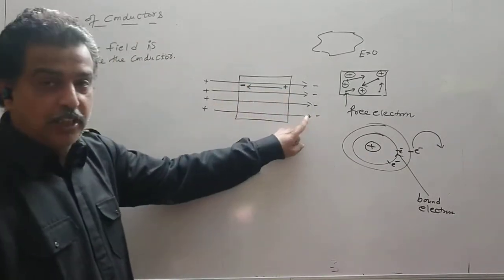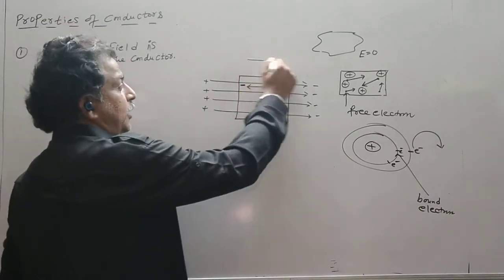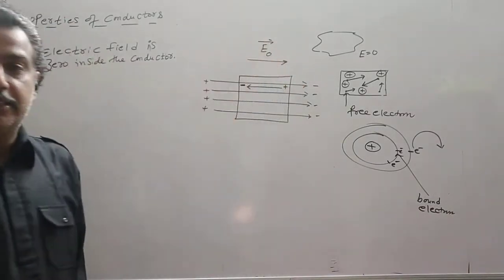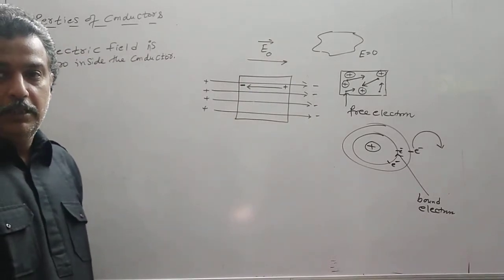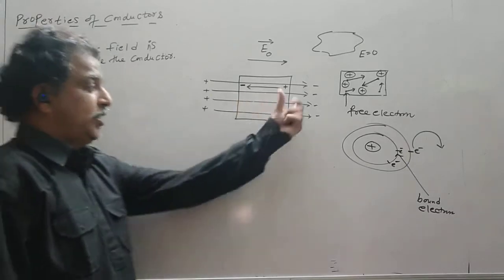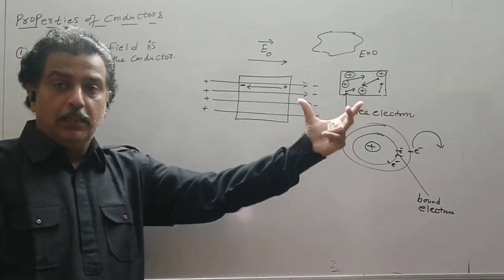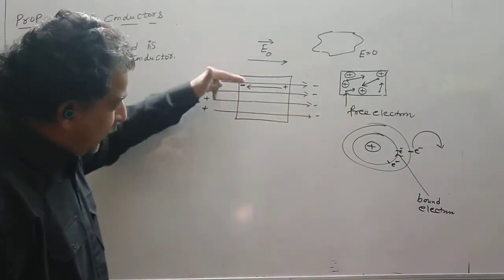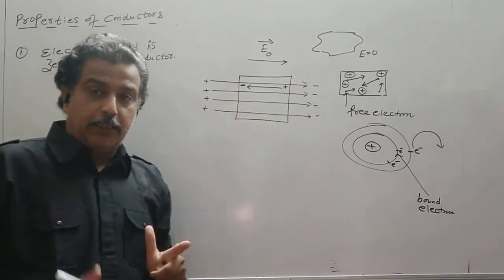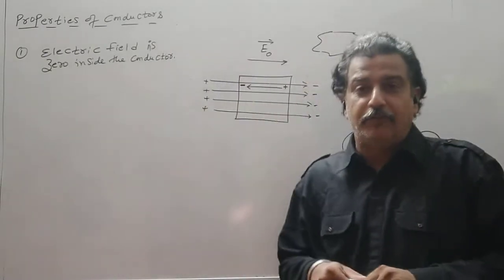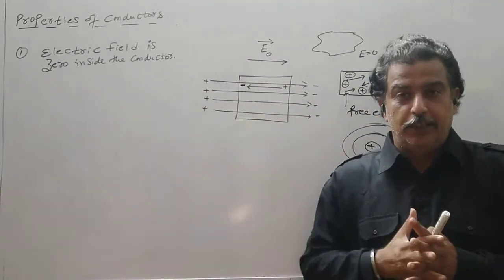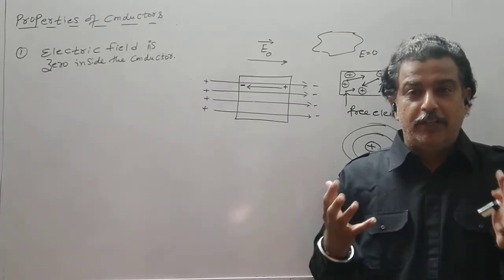This is the external electric field. Let the external electric field be denoted by E naught. Now this redistribution takes place immediately, but we are taking it step by step. So now inside the conductor, the electric field starts building up in the opposite direction. Why does this electric field start building up?